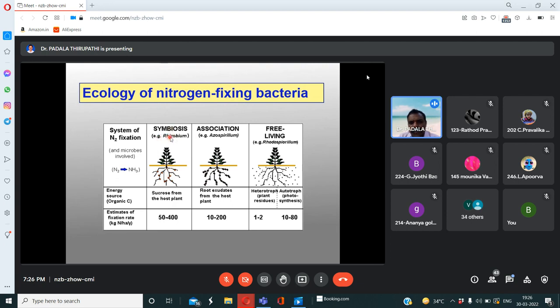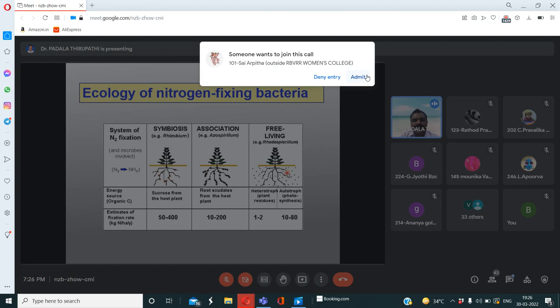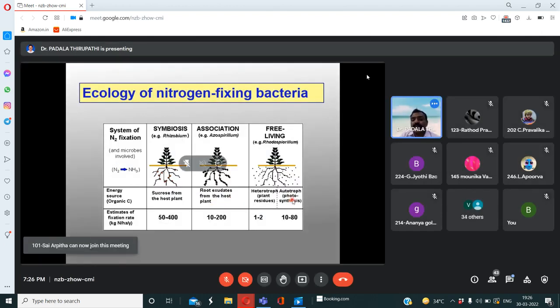The best example of symbiosis is the bacteria associated with root nodules: Rhizobium leguminosarum. See here the second image, this is Azospirillum, and this is Rhodospirillum. Now the energy source is organic carbon. It is absorbed from the host plant, from root exudates of the host plant. But heterotrophs use plant residues, and autotrophs use photosynthesis. For example, Rhodospirillum is a photoautotroph, so the energy source is organic carbon obtained from photosynthesis.